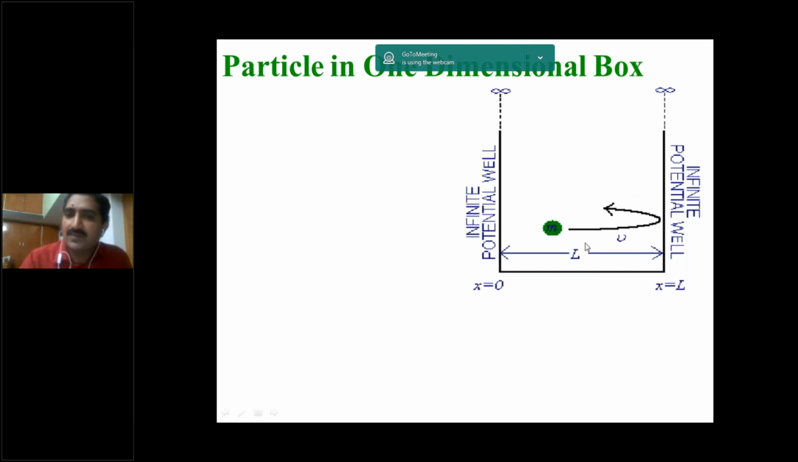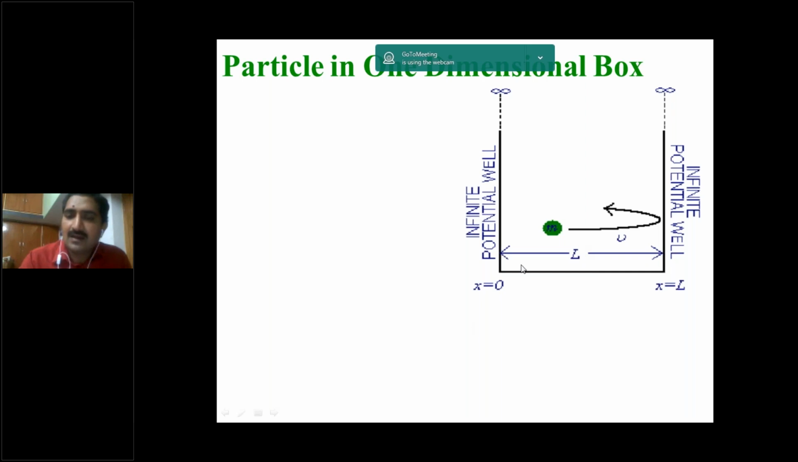Potential means the particle possesses some energy. Due to its position, we are getting the energy. That energy can be called a potential energy. So, particle in a one-dimensional box. Let us consider a particle of mass m moving in between two rigid walls at x equal to 0 and x equal to L. So the length of the box is capital L.